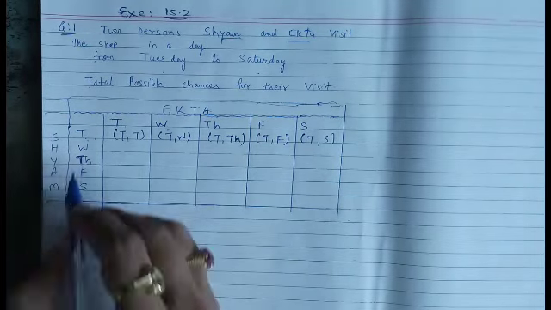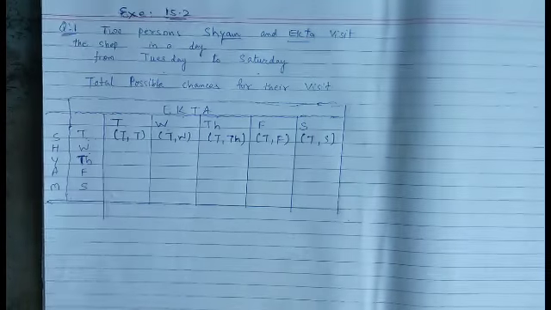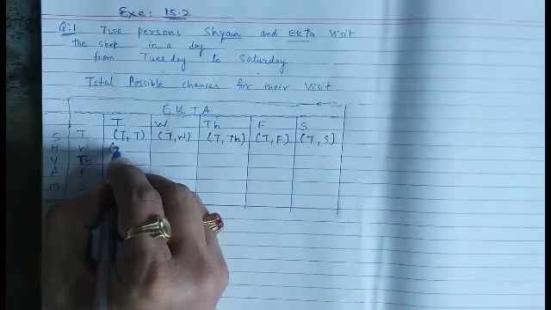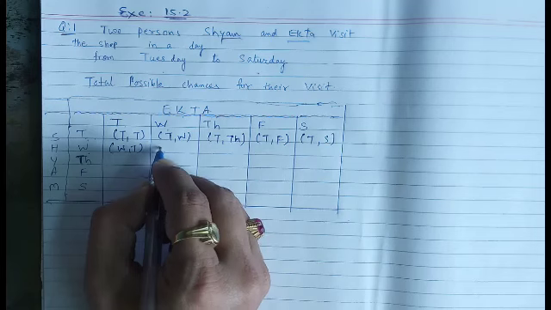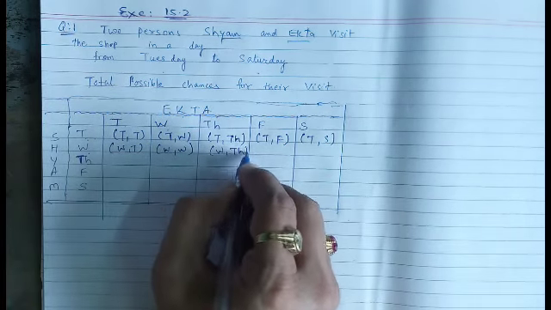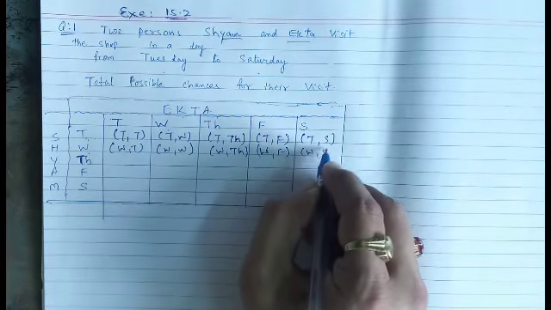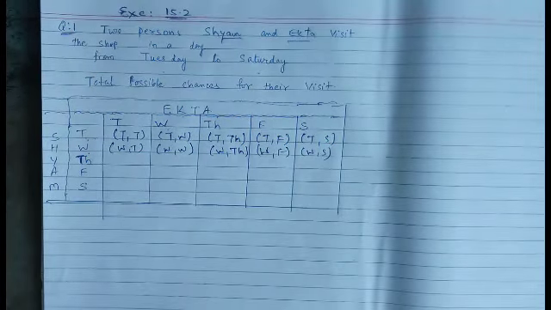Now similarly, Shyam visits on Wednesday and Ekta visits on different days. Then we can have the possibilities Wednesday, Tuesday, Wednesday, Wednesday, Wednesday, Thursday, Wednesday, Friday and Wednesday, Saturday. These are the possibilities.